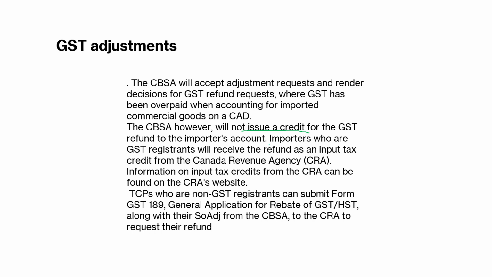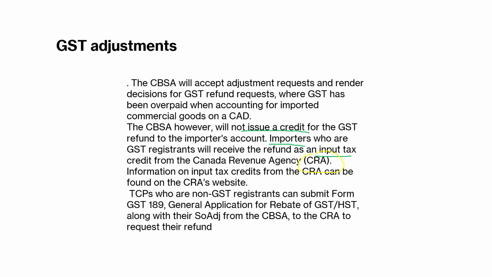The importers will have to go through the process of the input tax credit directly with the Canada Revenue Agency. That is done through the portal on CRA's website, and you have to be registered with CRA. If you aren't, there's a special form to do that.